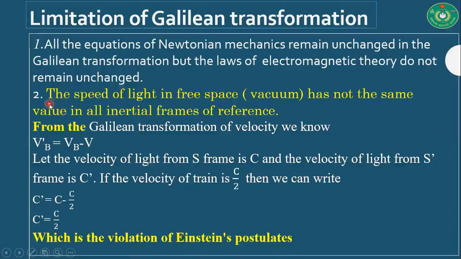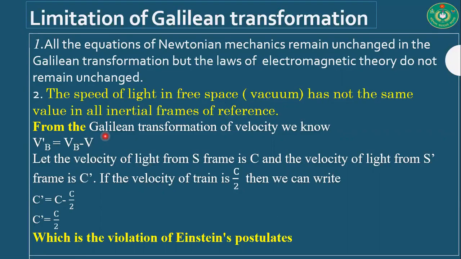For the second limitation of the Galilean transformation, the speed of light in free space or vacuum does not have the same value in all inertial frames of reference. We know from Einstein's postulate that the speed of light in free space or vacuum should be the same in all inertial frames of reference. Okay, let's see the limitation of the Galilean transformation.